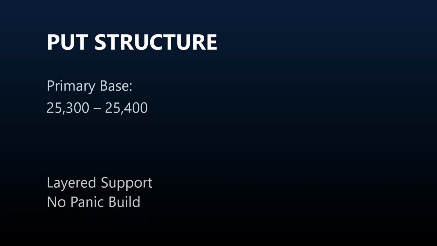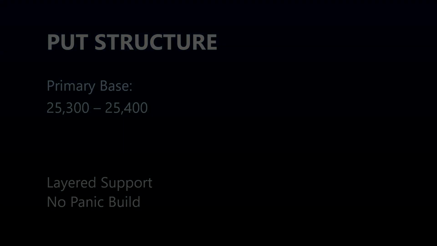Put side structure. On the downside, the largest put concentrations are positioned at 25,500, 25,400, and 25,300. The primary structural base is 25,300 to 25,400. There was no aggressive panic build below price. Support remains layered but not defensive.